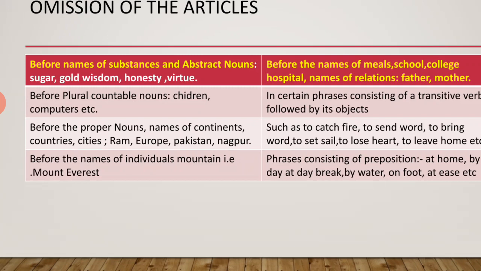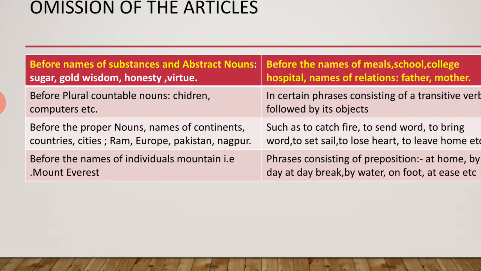Suppose your city name is Bareilly, never use "the Bareilly", always use Bareilly. Do not use an article before the name of the cities, name of the continent, name of the countries, and name of the proper noun.